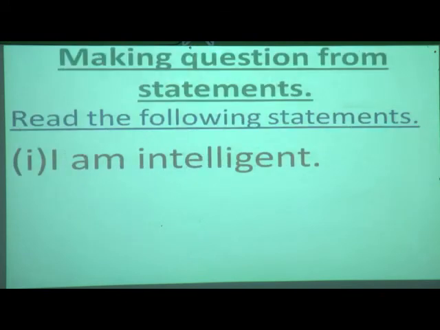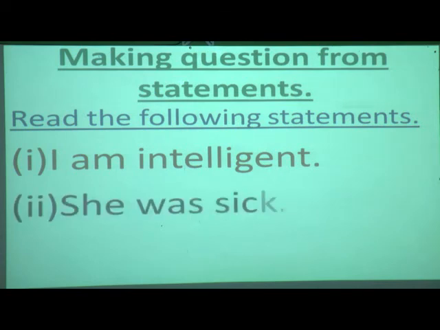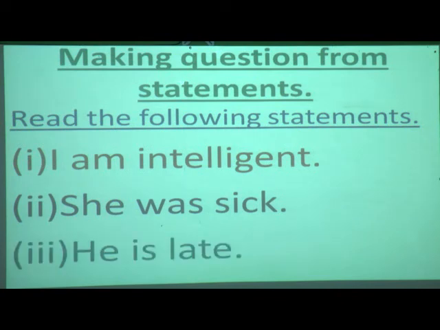Now next. You have to make questions from statements. Here I will tell you 3 examples of statements. Read the following statements. What is the first statement? I am intelligent. Which type of sentence is this? This is a simple statement. Second, she was sick. Third, he is late. Now what are these all three sentences? These sentences are statements.